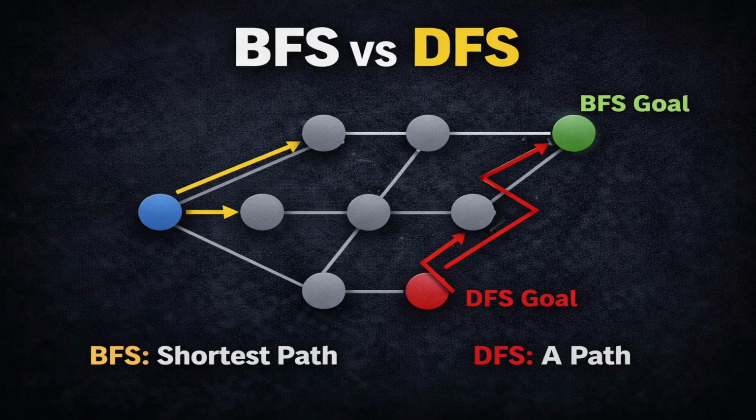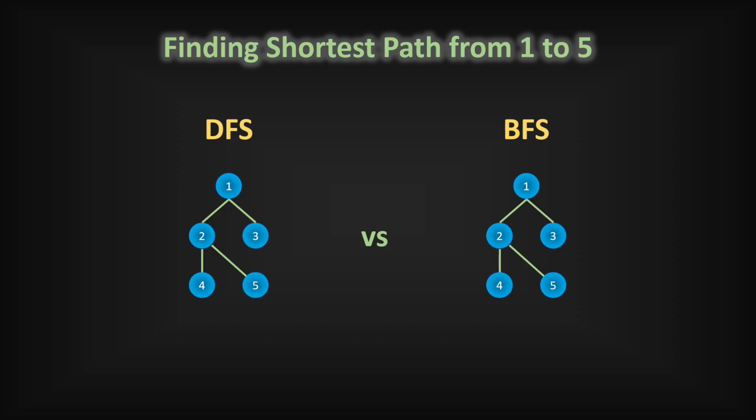Most candidates know BFS and DFS. That's not the problem. The problem is knowing when to use which one. Suppose the interviewer asks, find the shortest path. DFS can find a path. BFS guarantees the shortest path. When you choose DFS here, the interviewer doesn't think you forgot BFS. They think you didn't understand the core requirement of the problem.